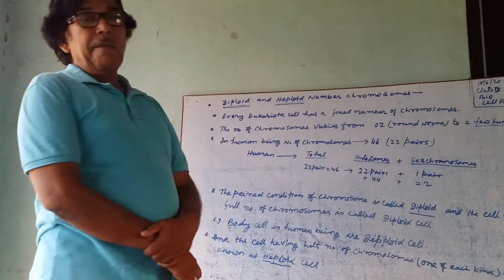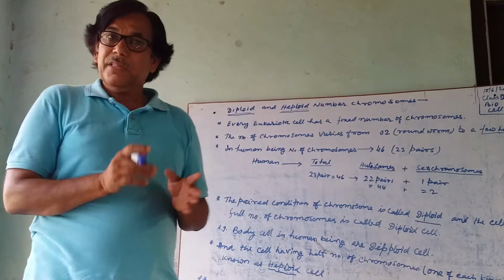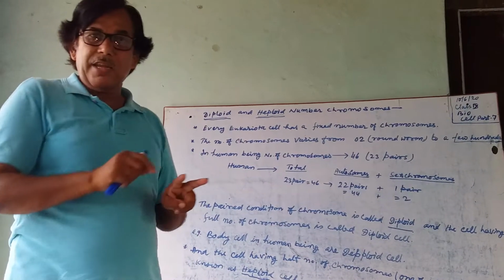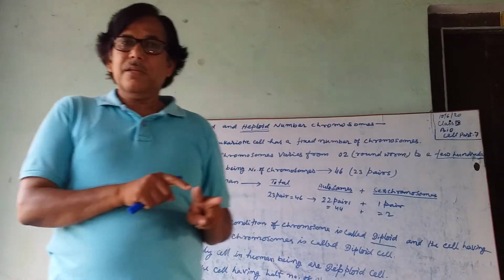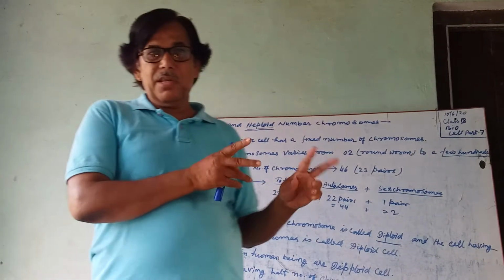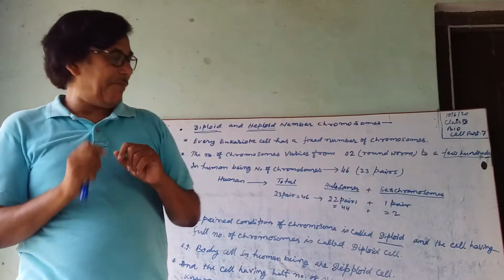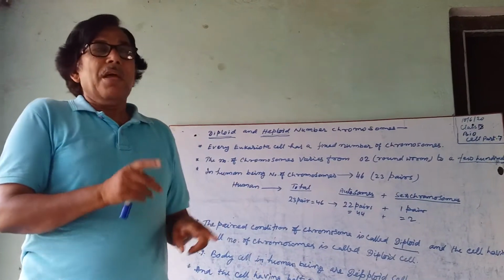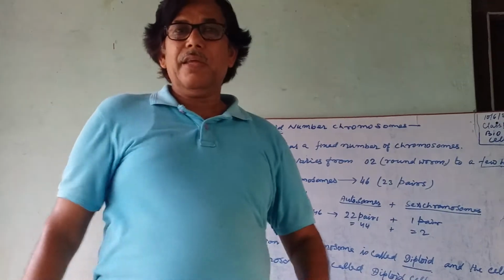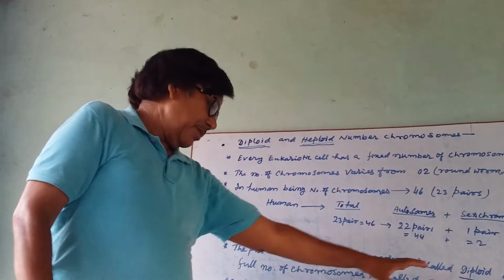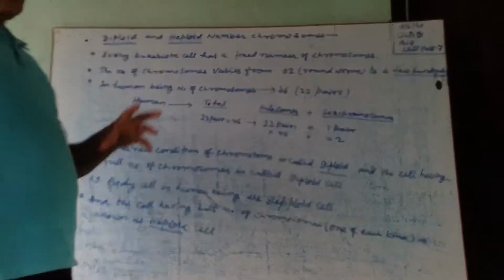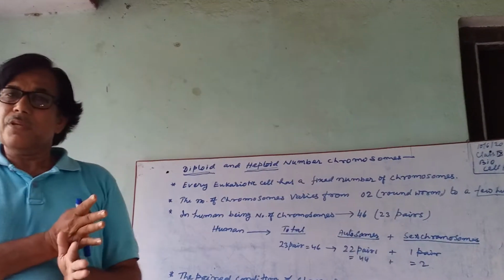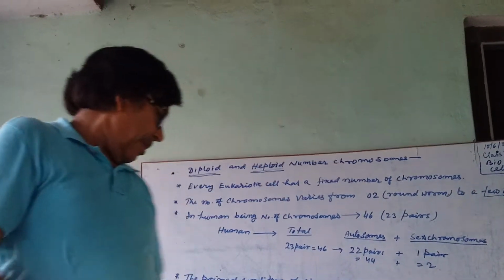The cell having half the number of chromosomes, that means one of each kind, is called a haploid cell. This takes place only in the sex chromosomes, one male or the other female. So the cell having half the number of chromosomes, that is one of each kind, is known as a haploid cell, with a haploid number of chromosomes.